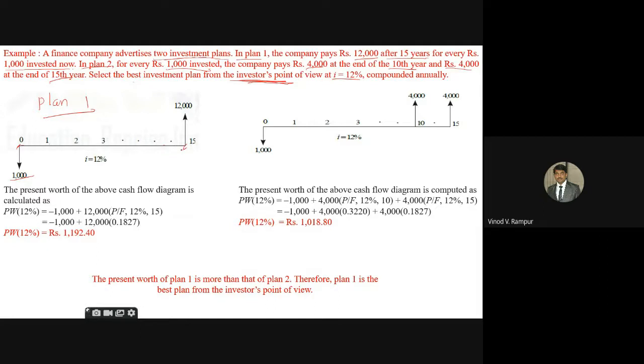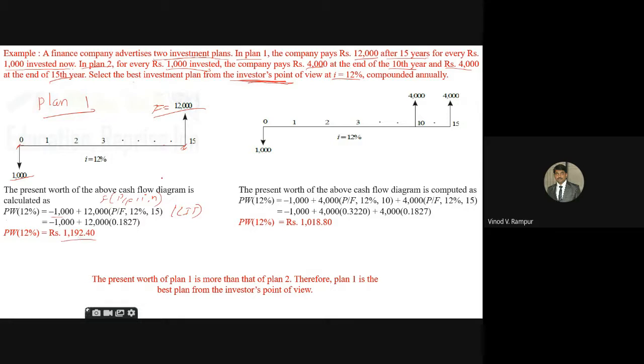Okay, at the 15th year he is going to give back that amount. F is equal to 12,000 rupees. Now you have to write down the equation. Present worth for plan A: minus 1,000 plus 12,000, which is the future component, that is F into bracket P by F, i, N. Now substitute the value by using a compound interest table. You are going to get 1,190 rupees.